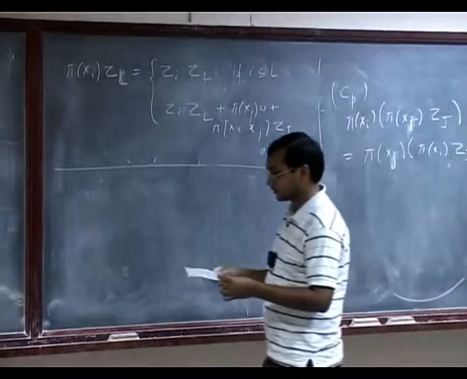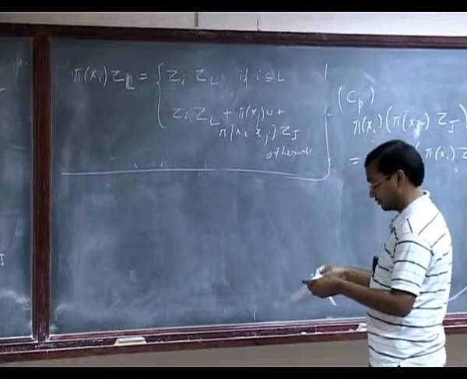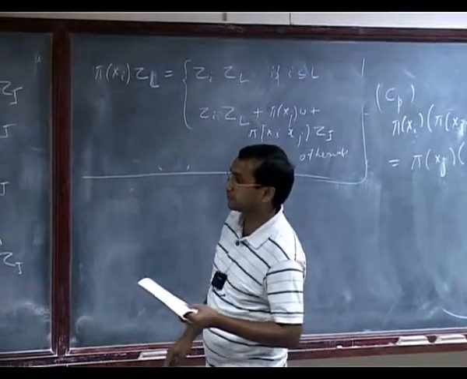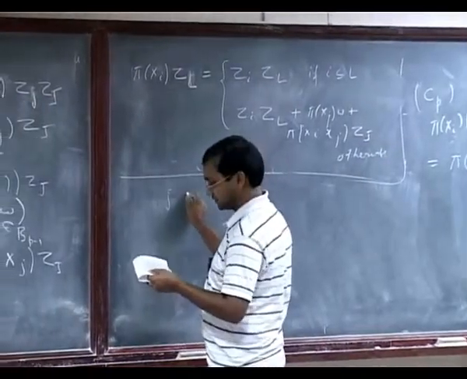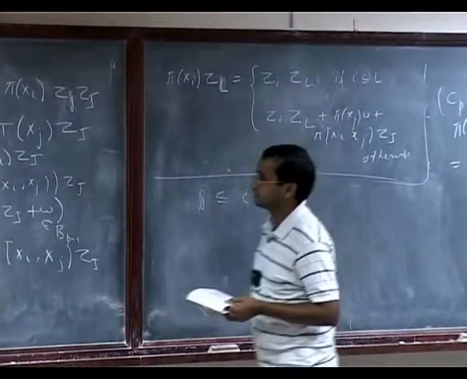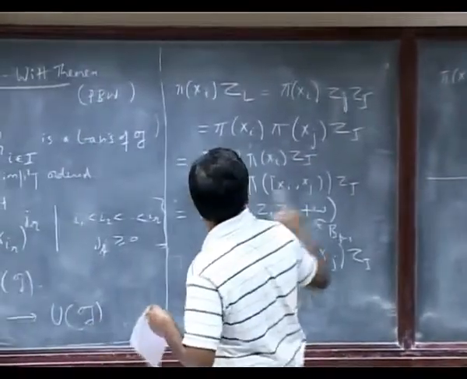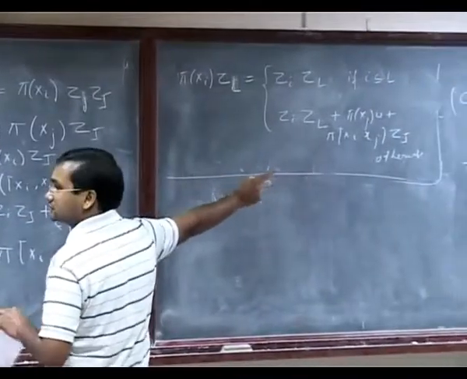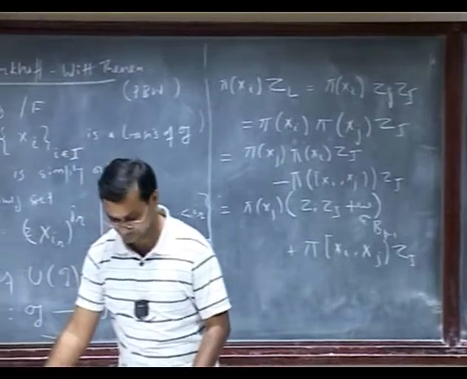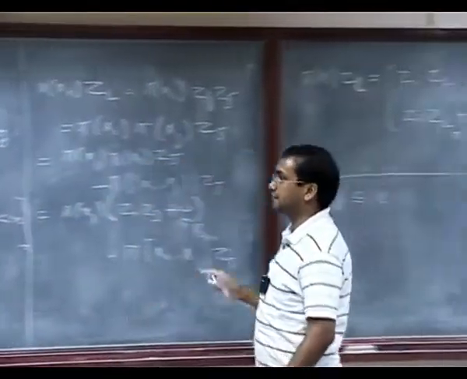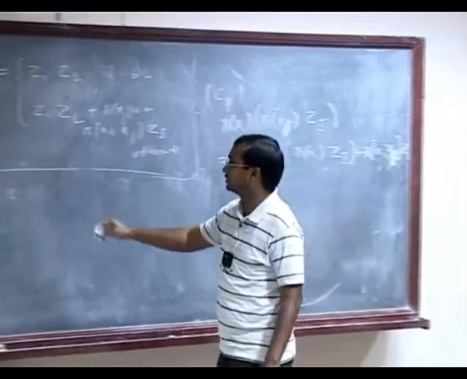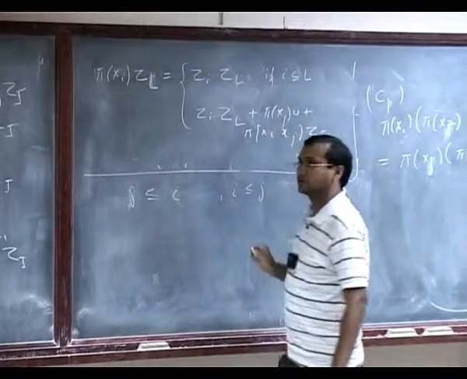So this is just computation. It follows just from certain computations. So first of all, you observe that it's clear that if I have j, we have defined it for j less than or equal to i, because if i equals j, then the condition is automatic anyway. So I can safely assume that I have already done it for i less than or equal to j. And then if I have xi xj, then by putting minus xj xi because of the Lie algebra property, for i less than or equal to j. These two kind of things.